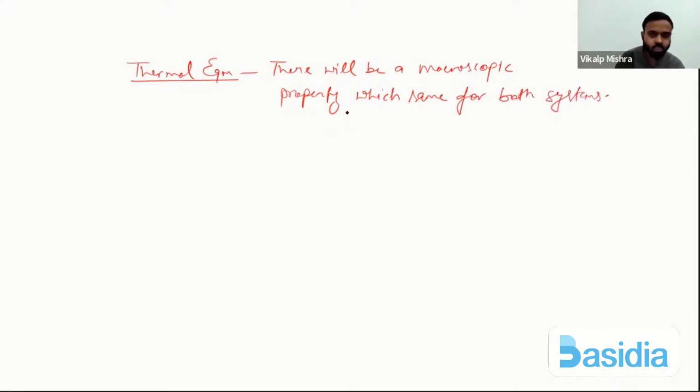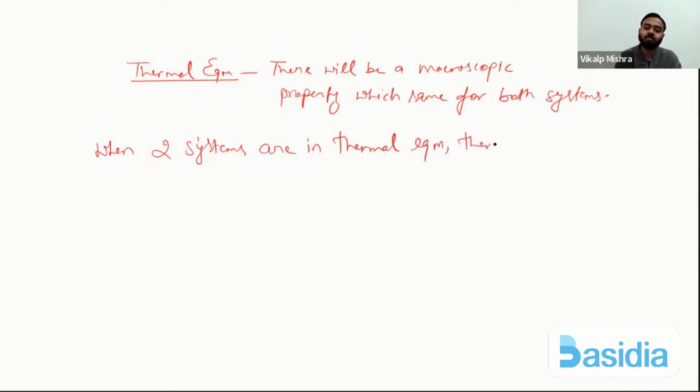One thing we understood: when two systems are in thermal equilibrium, there will be no heat transfer between them.